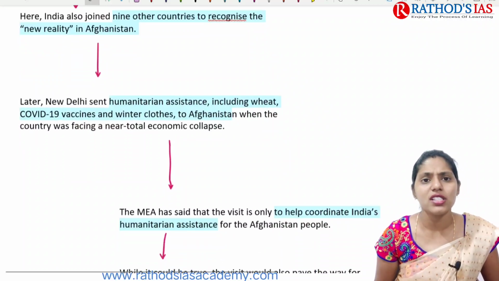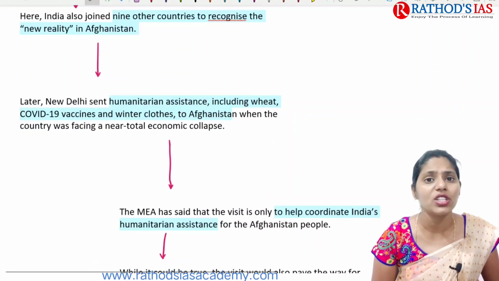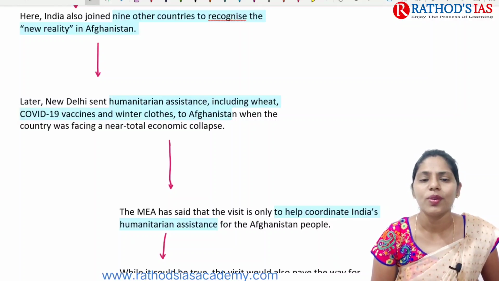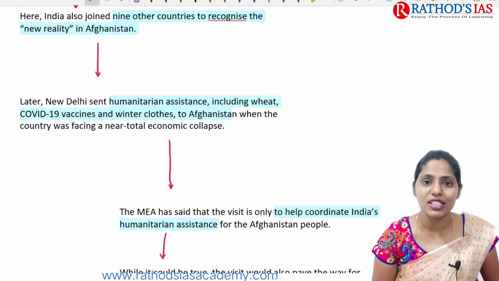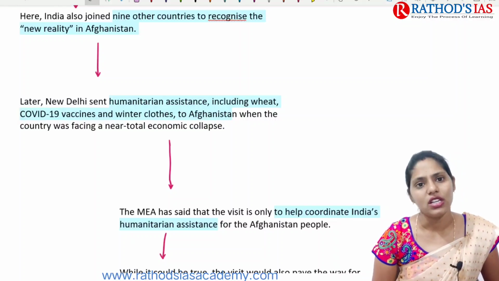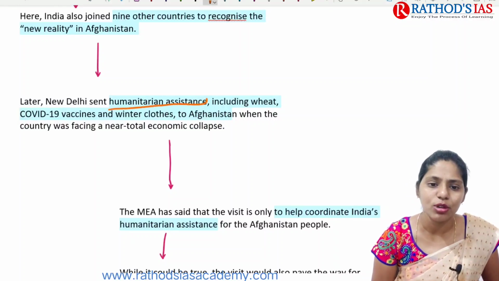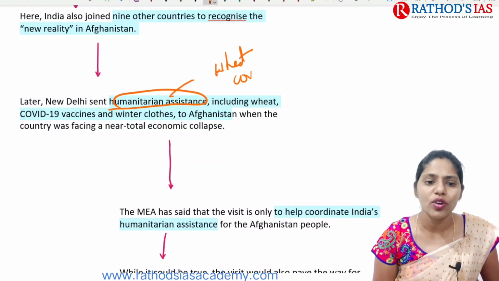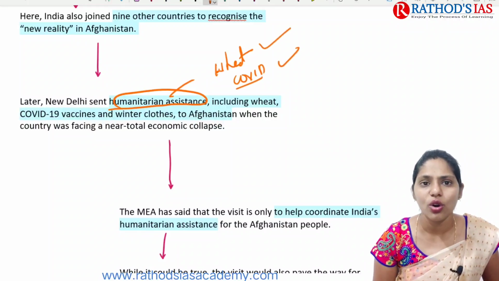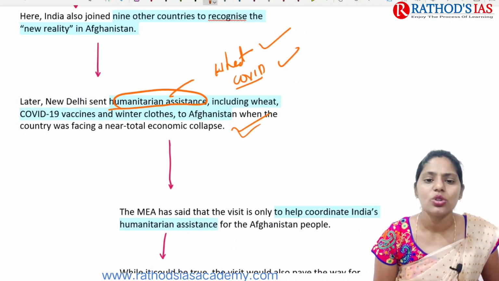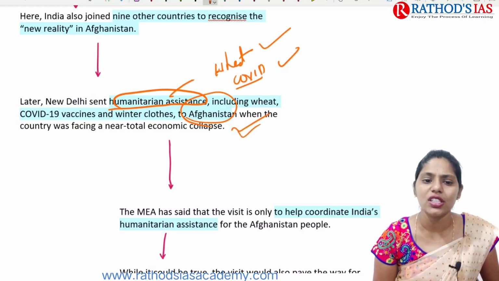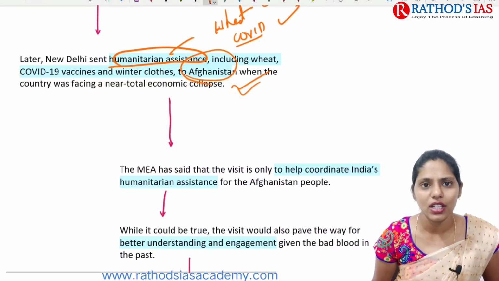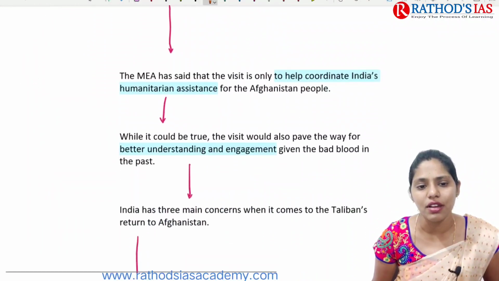In Afghanistan, the people are facing an economic crisis and a humanitarian crisis, and especially there is a violation of the rights of women. In this context, India sent some humanitarian assistance. For example, India sent wheat, COVID-19 vaccines, winter clothes, etc. to Afghanistan. Because Afghanistan is facing near total economic collapse, India provided this humanitarian assistance.